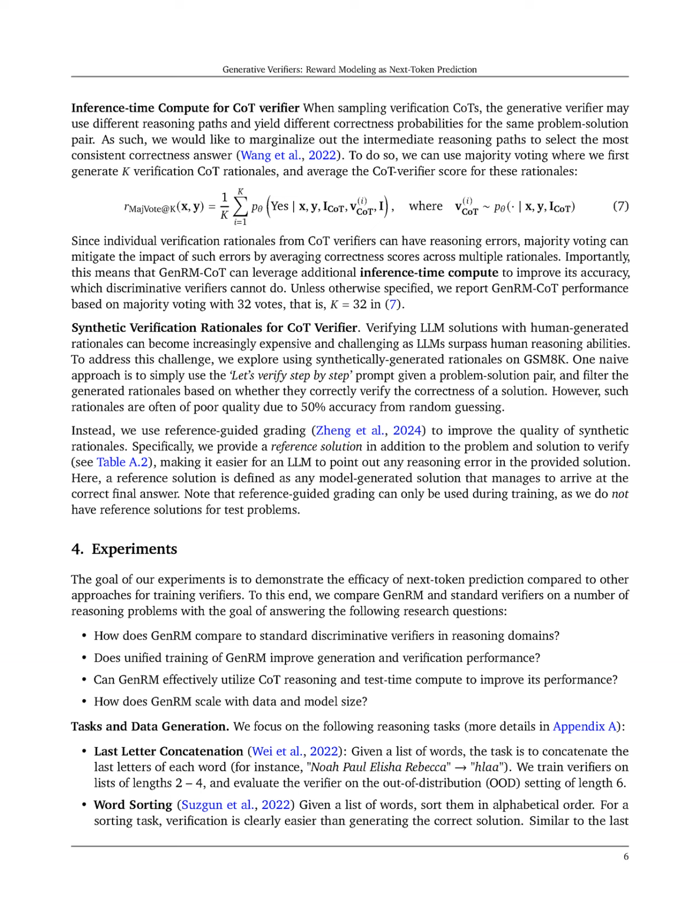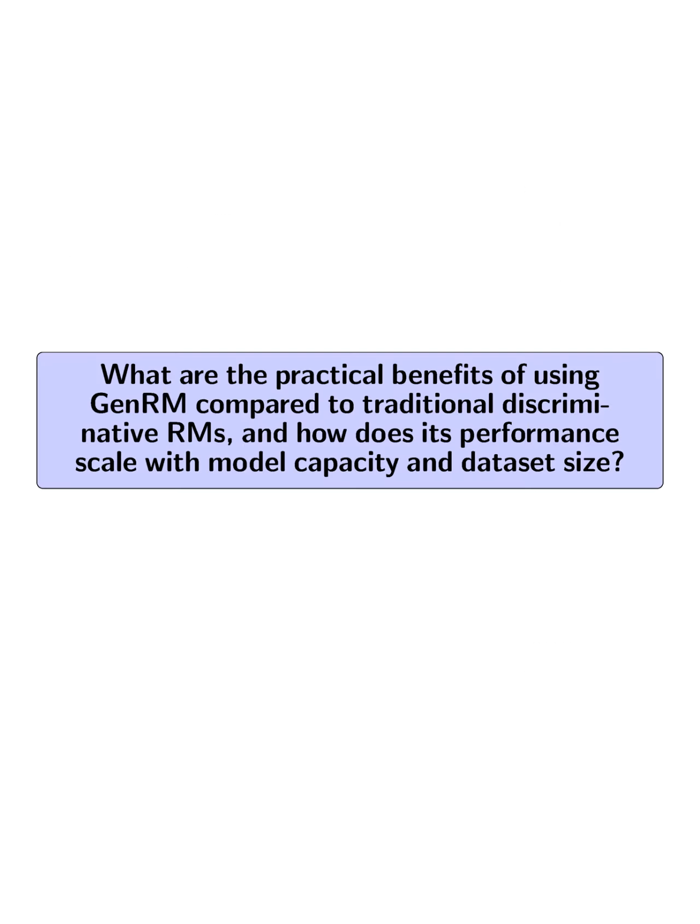Finally, if multiple COT rationales are generated, majority voting can be applied to average the correctness scores, enhancing the overall accuracy of the evaluation. What are the practical benefits of using GenRM compared to traditional discriminative RMs, and how does its performance scale with model capacity and dataset size?